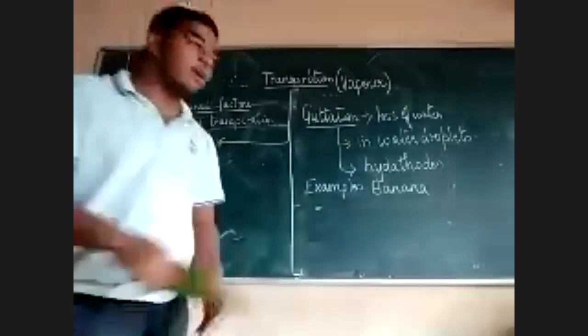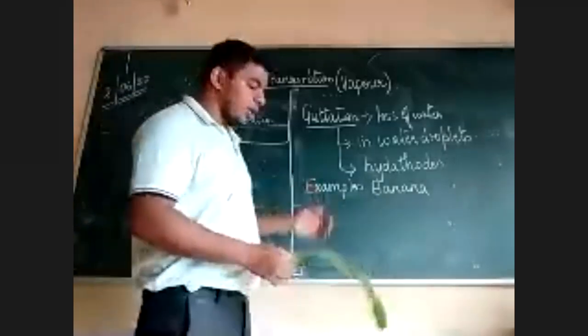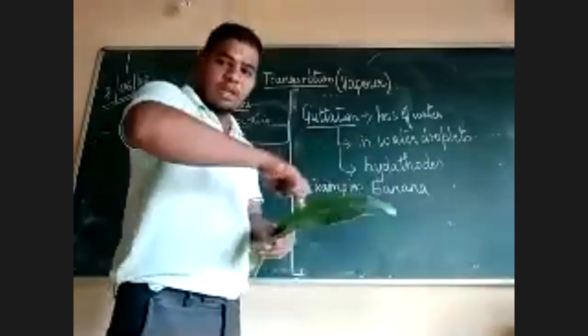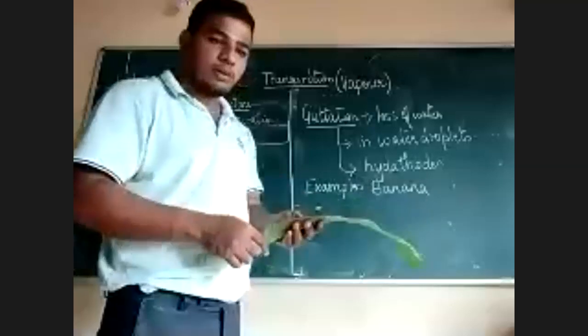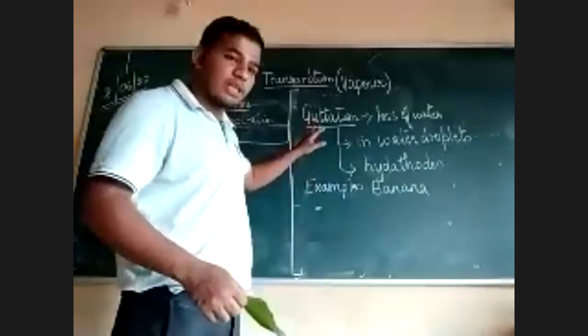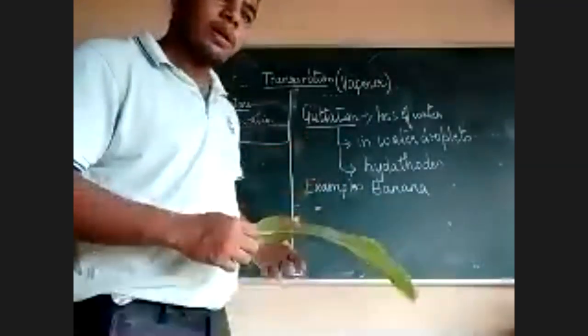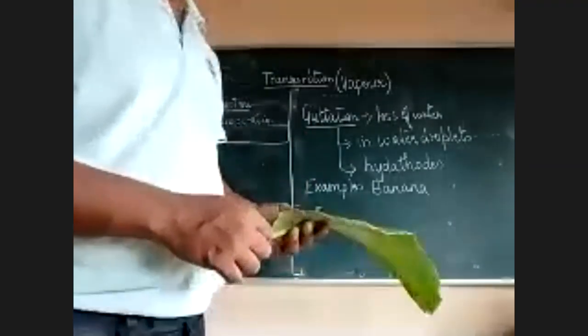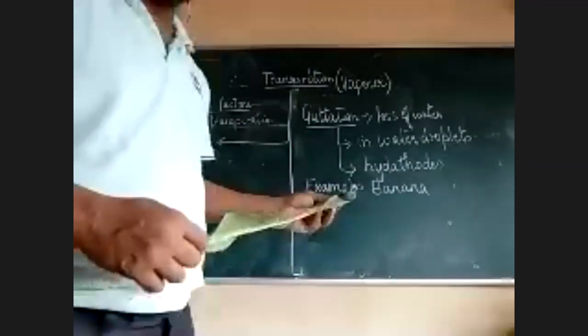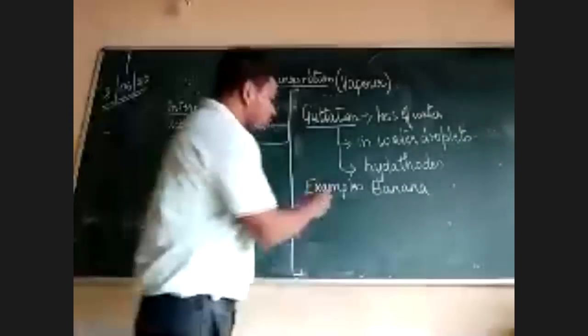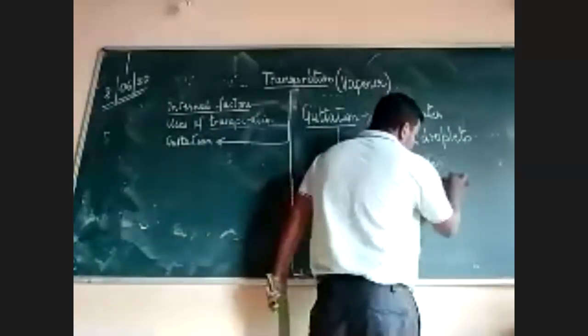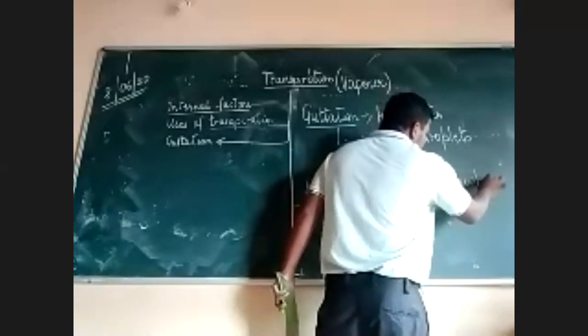Okay, if you have a banana plant, early in the morning, if you see the margin of the leaf, there will be water. That water is not lost through transpiration, but through the guttation process. Okay, the other example of this is banana, and commonly you can use strawberry.